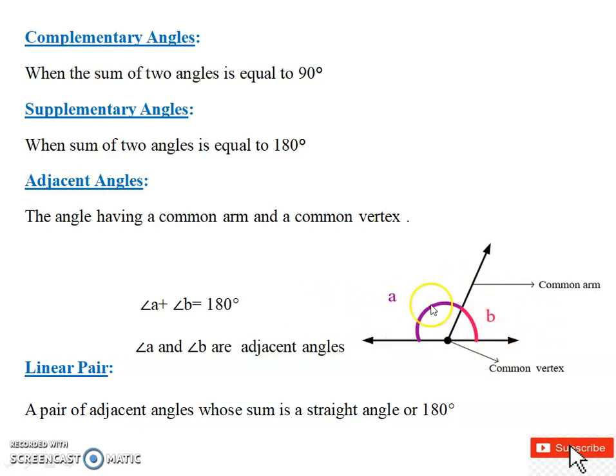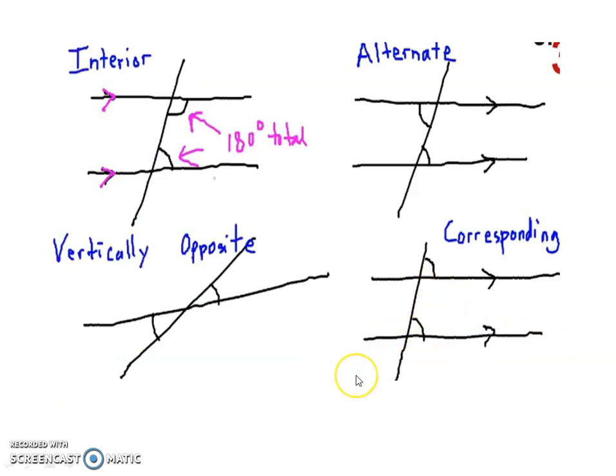Also, one important property, according to supplementary angles: the angles made by a line should be equal to 180 degrees. Linear pair, supplementary, adjacent: when they are considered on the line, these should all be equal to 180 degrees. So what is a linear pair? A pair of adjacent angles whose sum is a straight angle, or 180 degrees, is called a linear pair. So again, angle A plus angle B is a linear pair. Why? Because this is a line, and the whole angle made with respect to this straight line is a linear pair or supplementary angles. That is, the angle made with a line should always be equal to 180 degrees. Hope you have understood all the concepts.